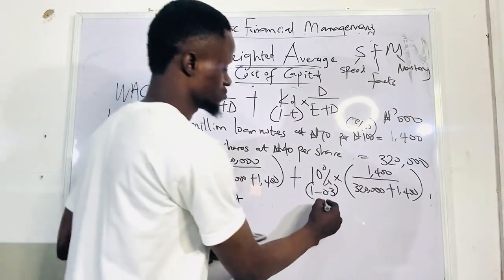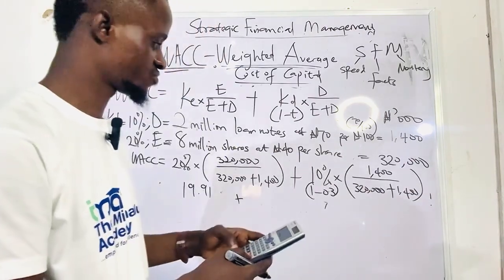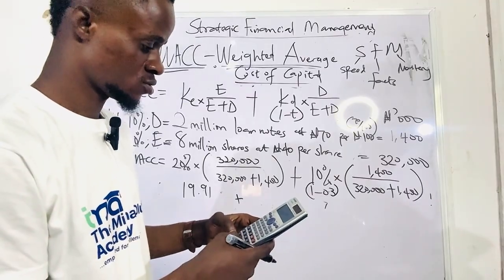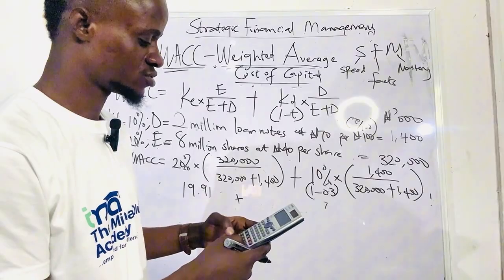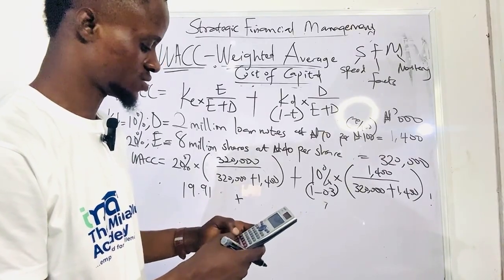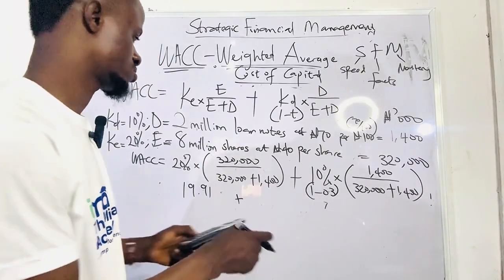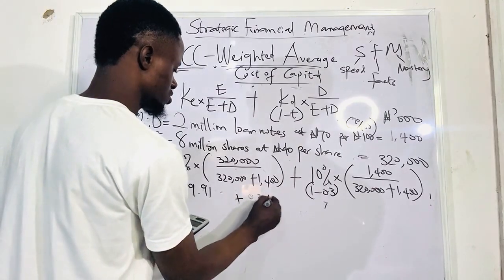That is 7. Right? So let's do this one. You can do the denominator first. 320, okay, we've gotten it already. 320 plus 14. Alright. 14 divided by that answer times 7. That is 0.304. Something like that. 0.304.